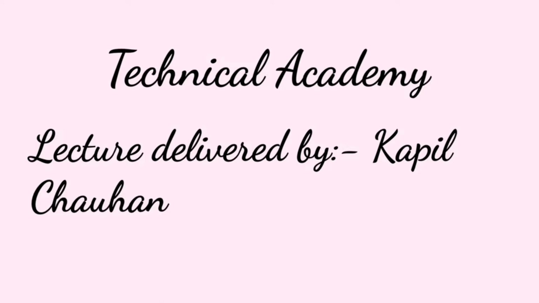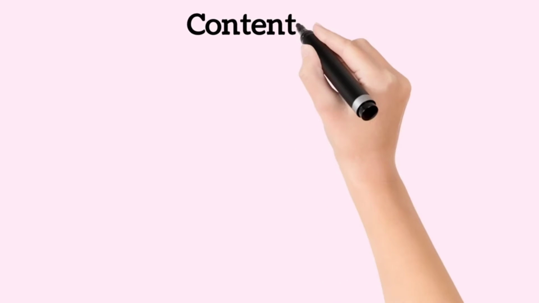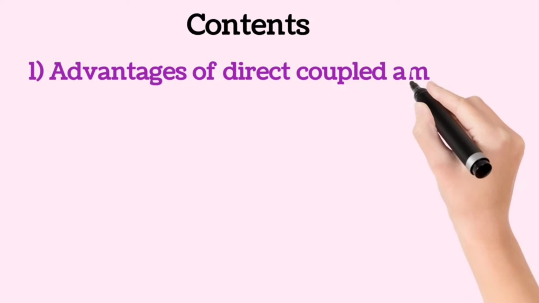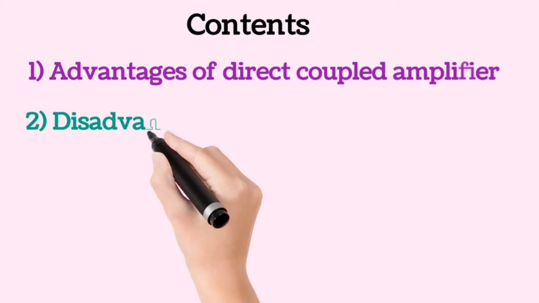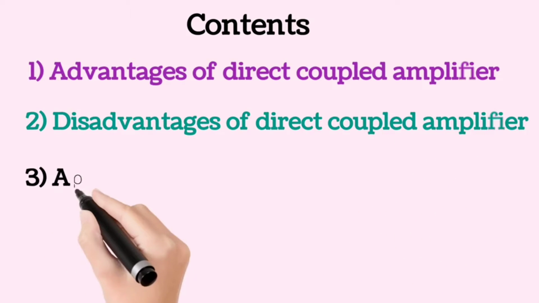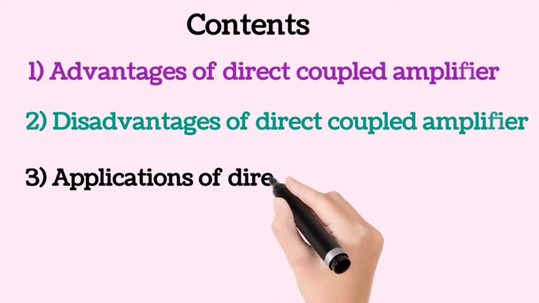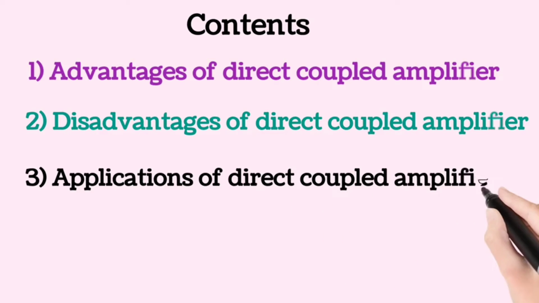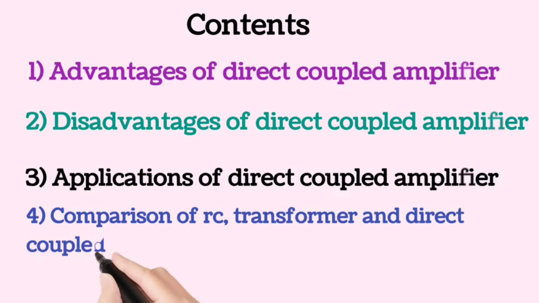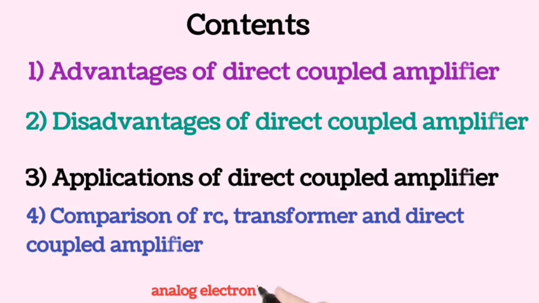In this lecture we will discuss in detail about the direct coupled amplifier circuit. So here in this lecture basically we will discuss in detail about the various advantages of using direct coupled amplifier circuit, disadvantages of direct coupled amplifier circuit, various applications of direct coupled amplifier circuit, and then we will compare the RC coupled amplifier, transformer coupled amplifier and direct coupled amplifier circuit.